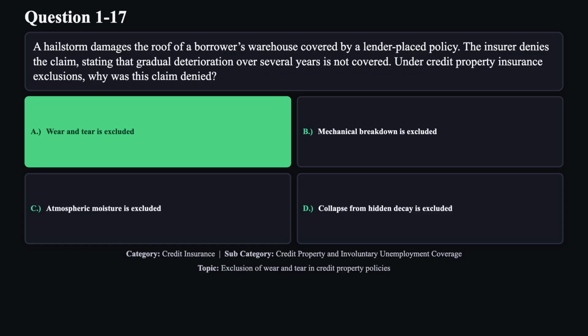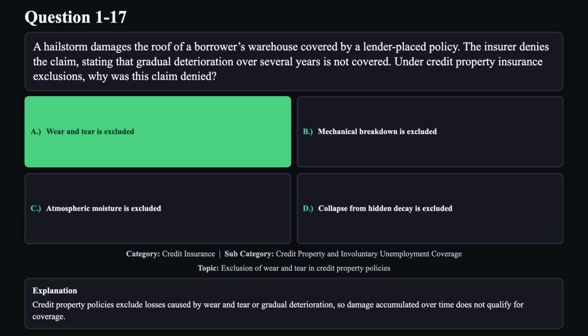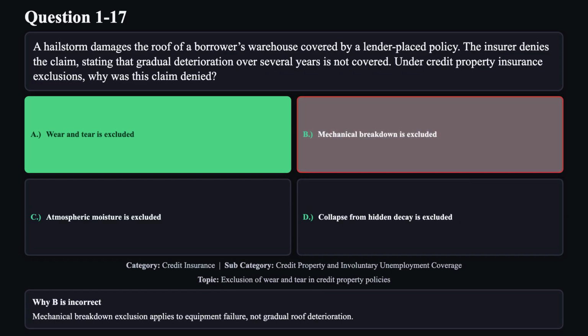The correct answer is A. Credit property policies exclude losses caused by wear and tear or gradual deterioration, so damage accumulated over time does not qualify for coverage. Reason B is not correct. Mechanical breakdown exclusion applies to equipment failure, not gradual roof deterioration.